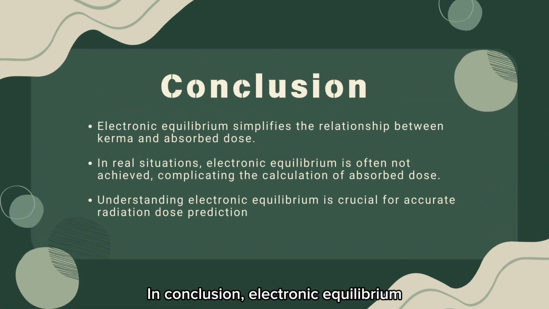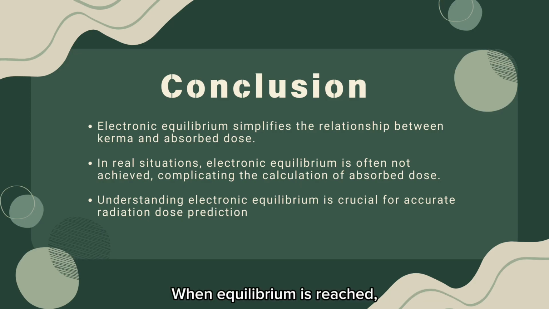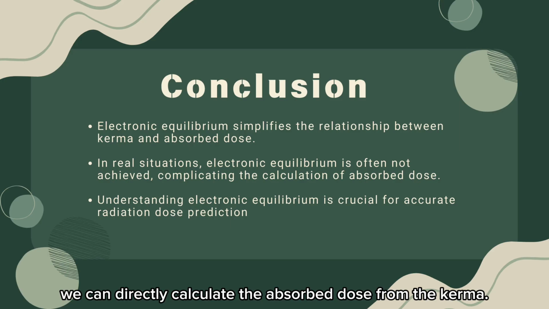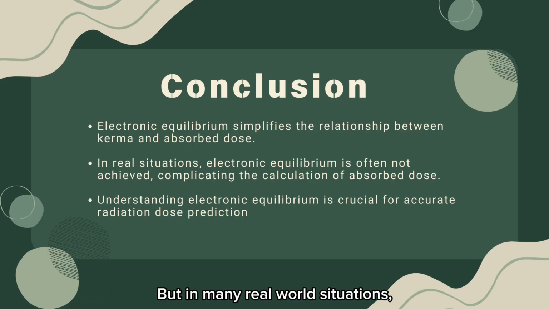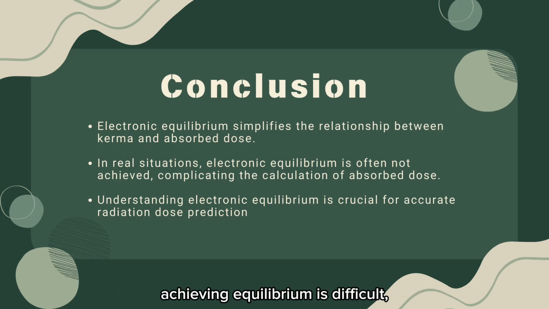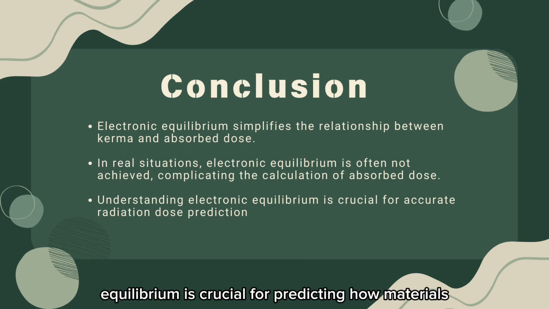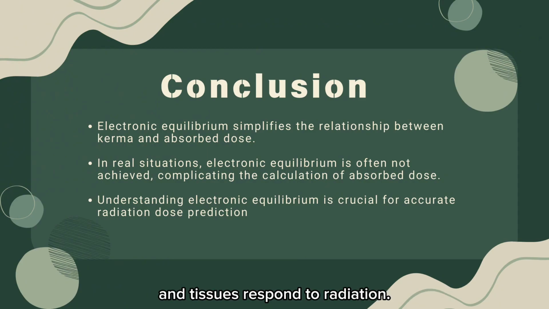In conclusion, electronic equilibrium helps simplify the relationship between Kerma and absorbed dose. When equilibrium is reached, we can directly calculate the absorbed dose from the Kerma. But in many real-world situations, such as when photon attenuation happens or when materials with different properties interact, achieving equilibrium is difficult, making the calculation of absorbed dose more complex. Understanding electronic equilibrium is crucial for predicting how materials and tissues respond to radiation.